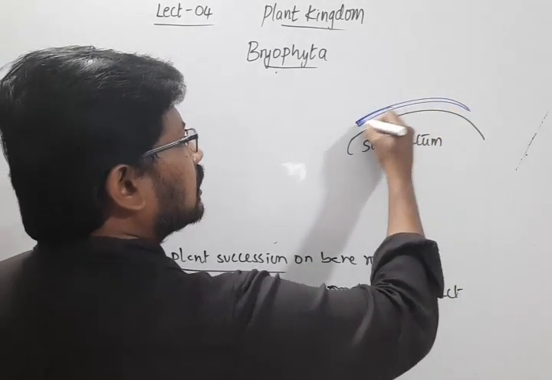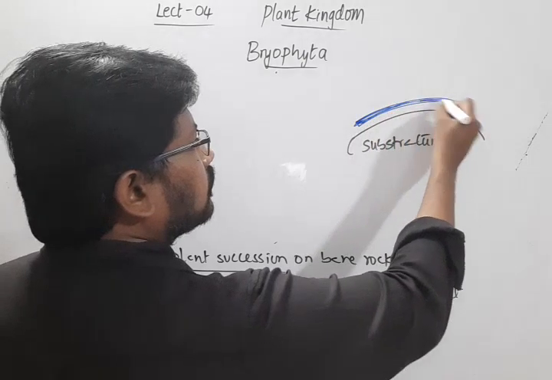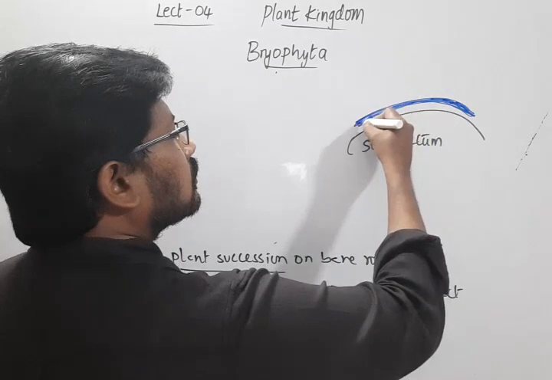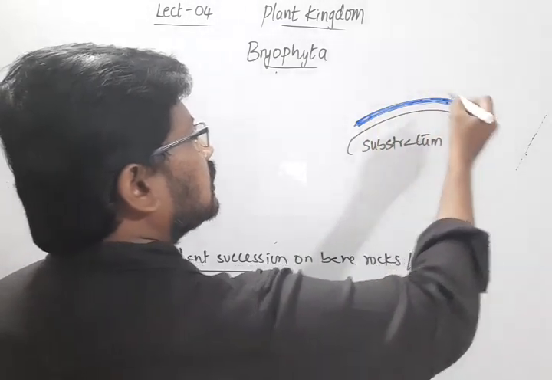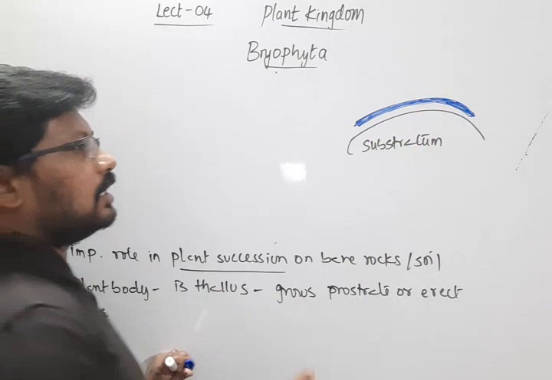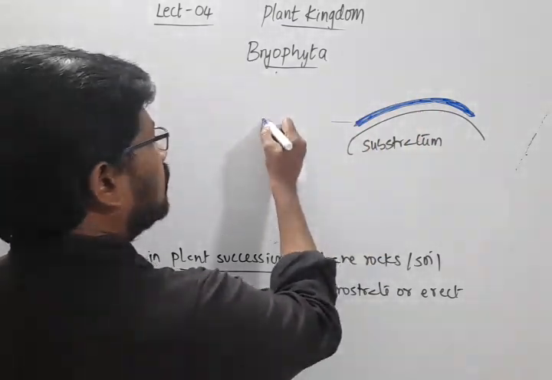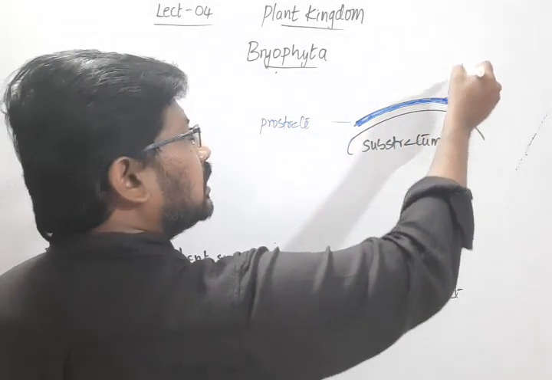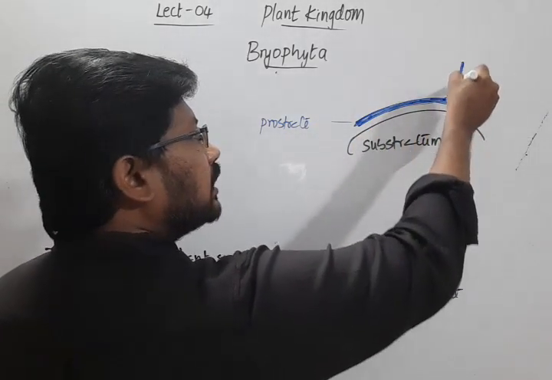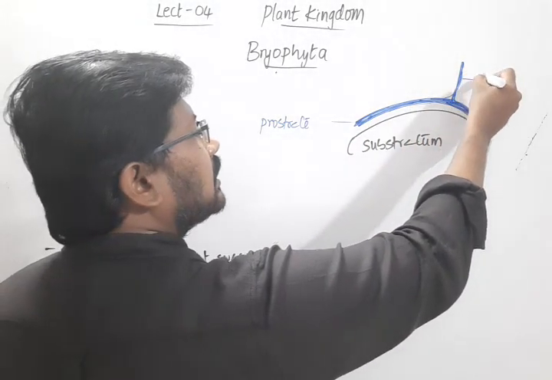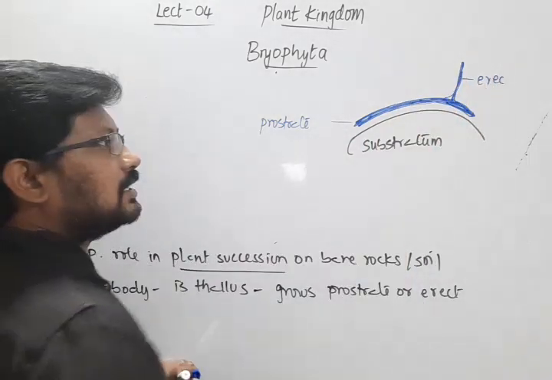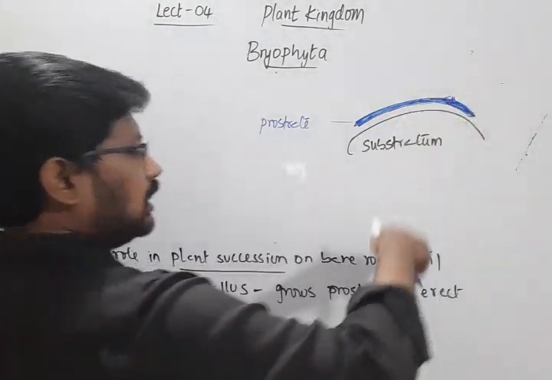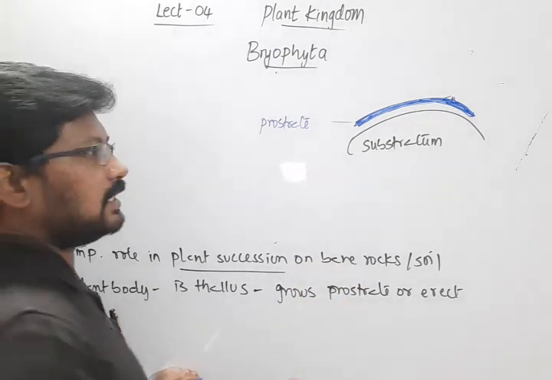So this is the thallus, and it is growing prostrate. In this case I am showing only prostrate growth. If it grows vertically, then we call it erect.